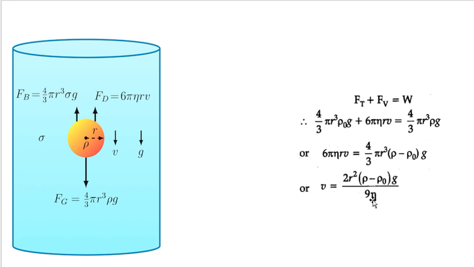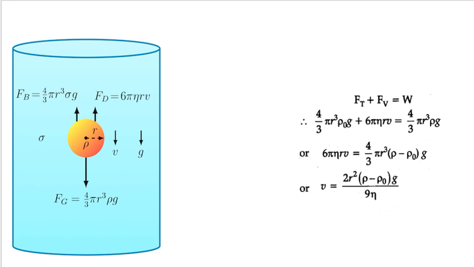So V is equal to 2 by 9 r square, rho minus rho naught, g by eta, where eta is equal to the coefficient of viscosity. Okay, so this is the expression for the steady velocity of fall of this ball through a viscous medium. Now you have to remember this. This is a very important formula, and for numerical problems, this is very useful.